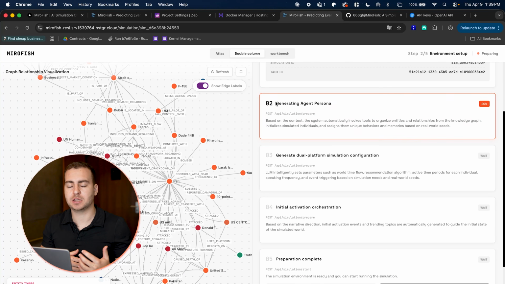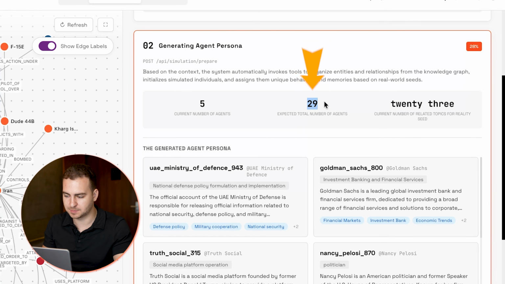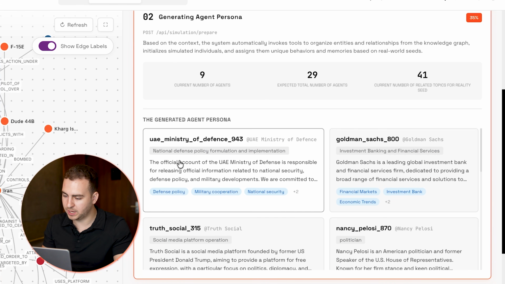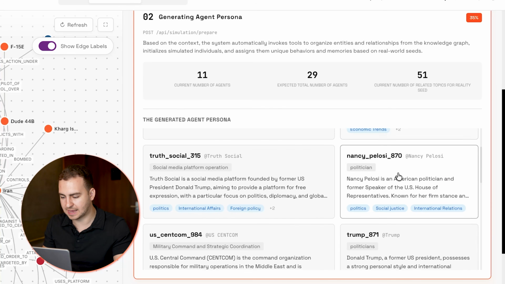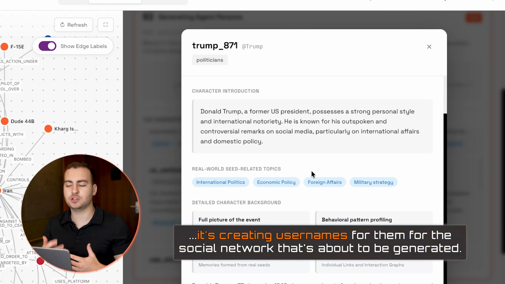Now these are the various agents that are going to be a part of our simulation. It will automatically determine how many of them we need. So in this case, it's expecting 29. And then how many we currently have. So you can see that we have like UAE Ministry of Defense, Goldman Sachs, Nancy Pelosi, Trump 871, right? So it's creating usernames for them for the social network that's about to be